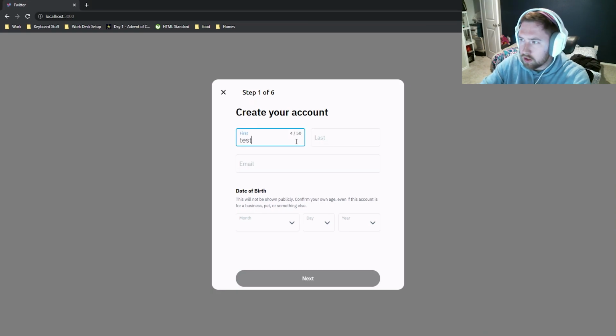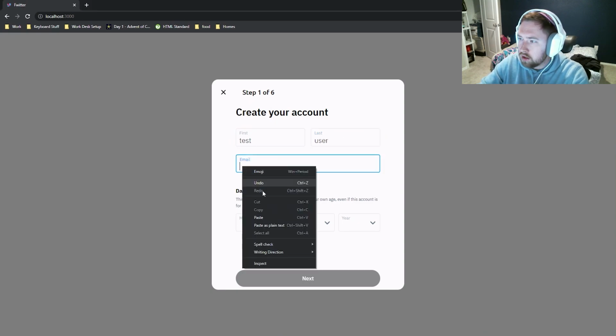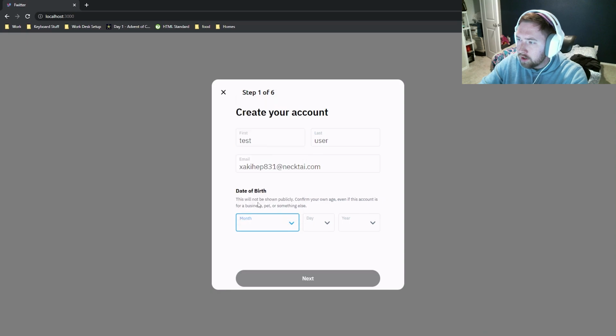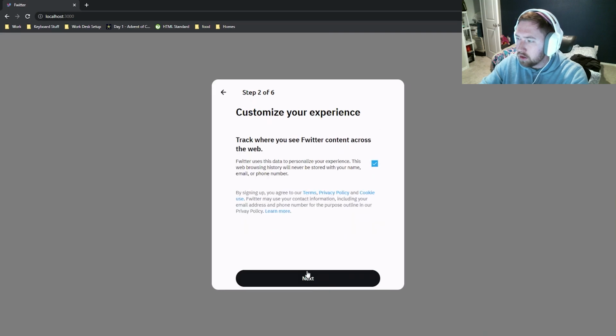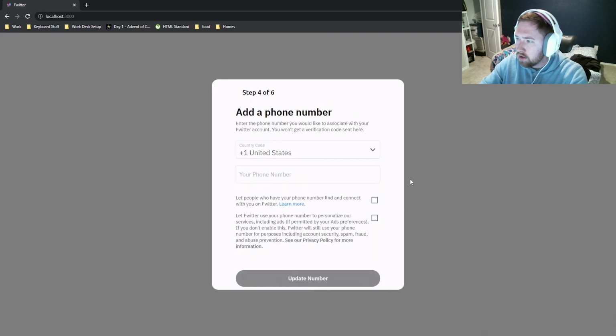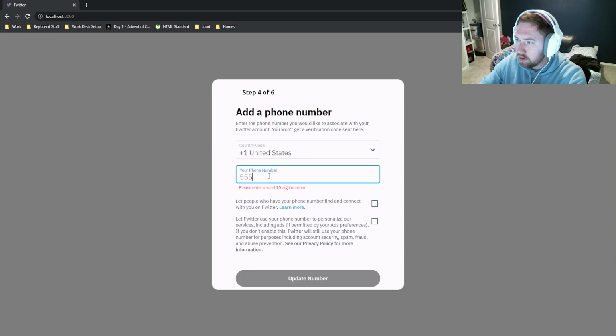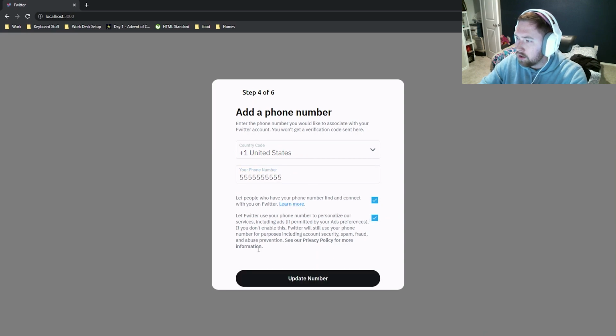All right, let's try this again. So just going to put it in test and user and then copy the email again. I think that I fixed the issue. I need to figure out how to automate that, and maybe I'll look into that at a different date. I'm not too worried about it. Sign in, and we'll go ahead and put a phone number. There we go. That's fine.